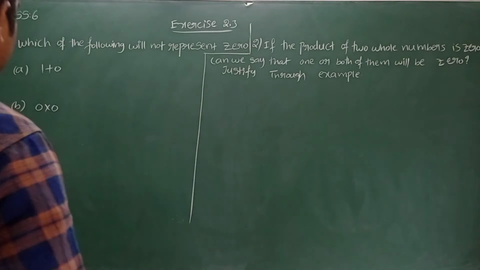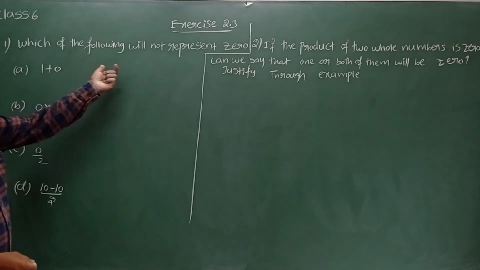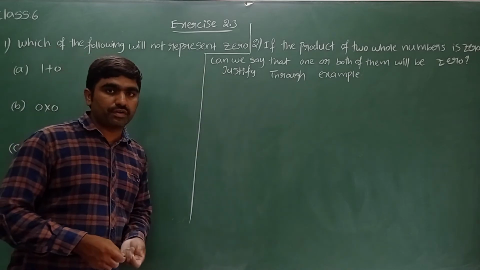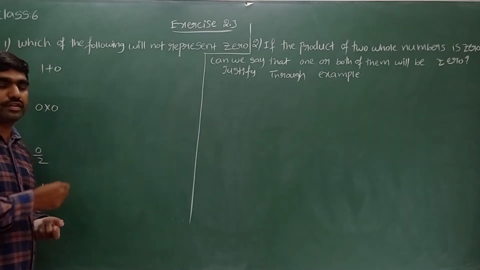Okay children, let's see exercise 2.3 now. First one: which of the following will not represent 0? That means in which case will we not get the result 0.